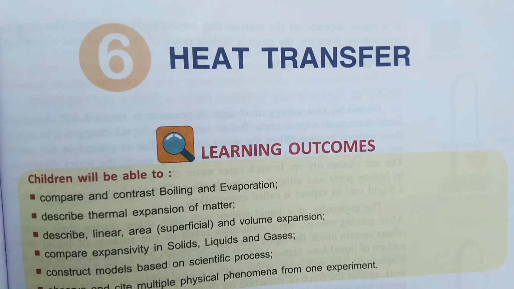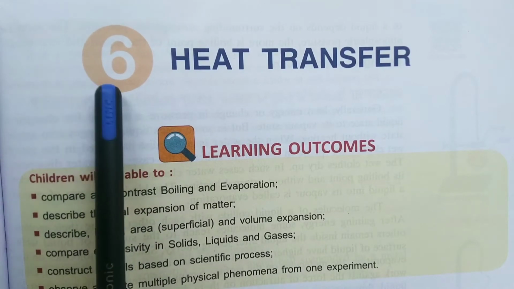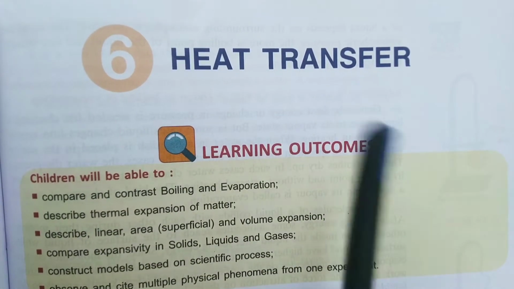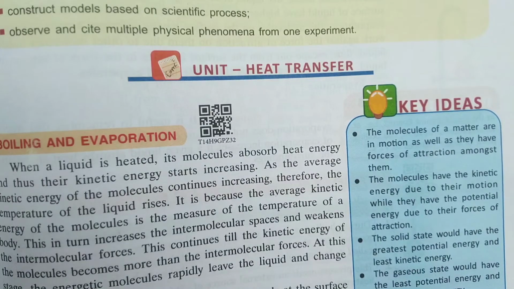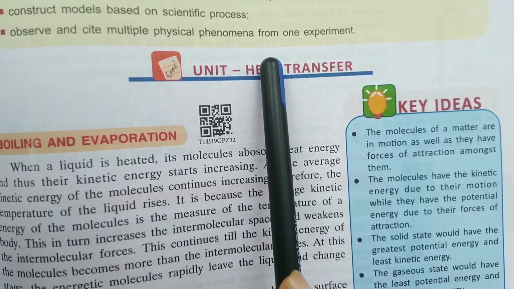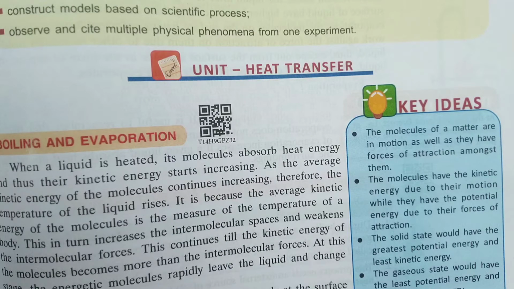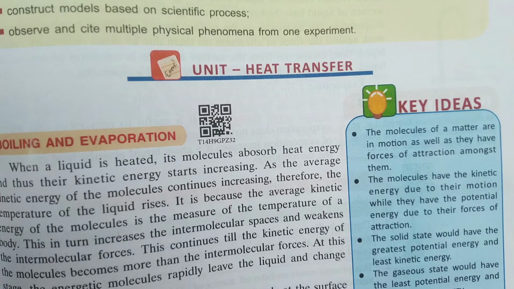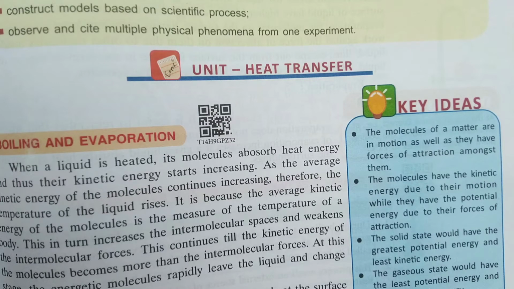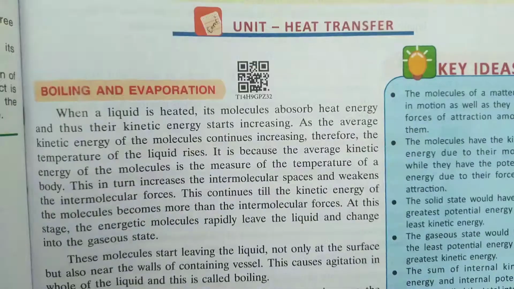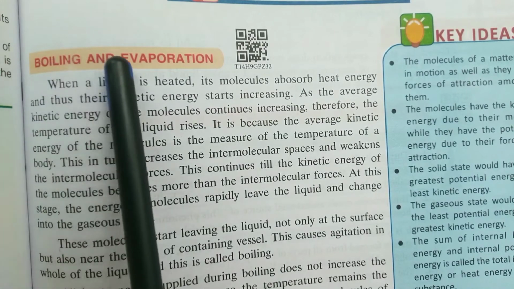So today we are going to discuss our new chapter number 6, heat transfer. Dear children, first of all, what is the meaning of heat? Heat is a form of energy whose presence in an object makes it hot or cold. That is, heat flows from a hotter body towards a colder body. Like if we touch ice, we feel cold because the temperature of our body is comparatively higher than the temperature of ice. So let's start with boiling and evaporation.